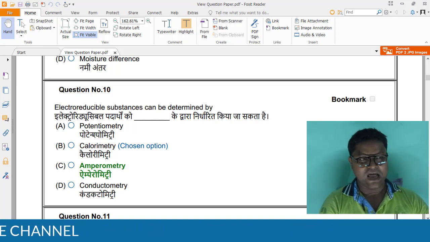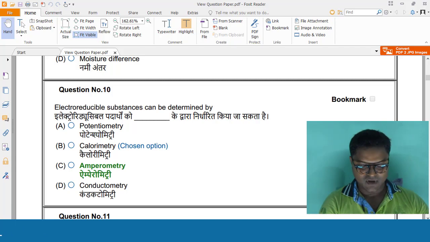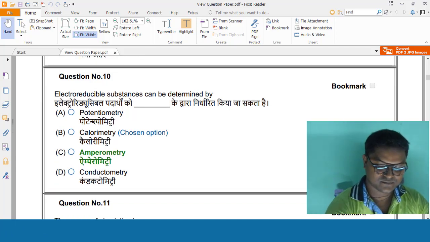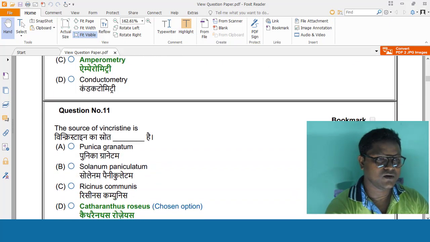That means detection of ion. Ion detection is otherwise known as amperometry. Now the last one is conductometry. Conductometry means measurement of electrical conductivity. Now I will go for question number 11.